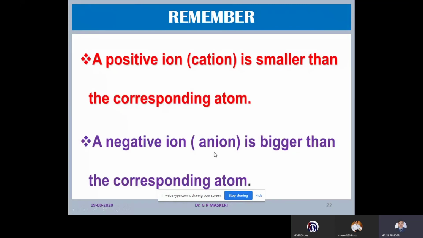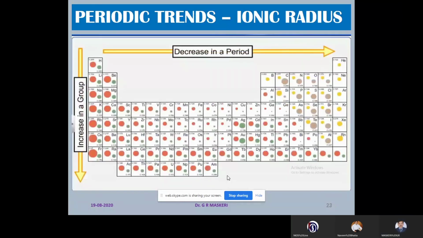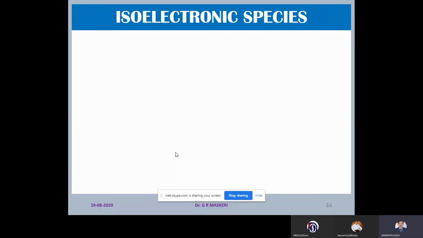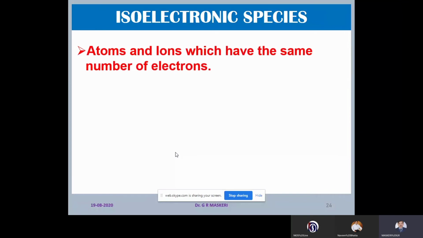Now remember that a positive ion, that is a cation, is smaller than the corresponding atom, and a negative ion is bigger than the corresponding atom. In the periodic table, the same trend as the atomic size is seen in the ionic size. So this is the periodic table which depicts the cation and anionic size and the way they change in the periodic table.